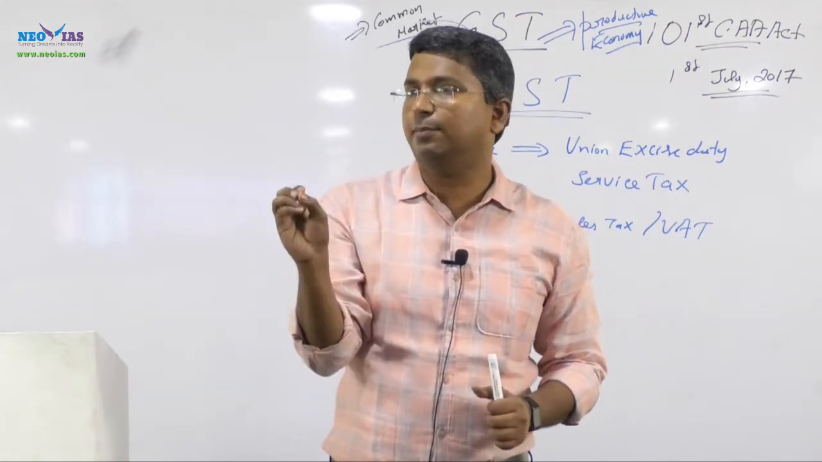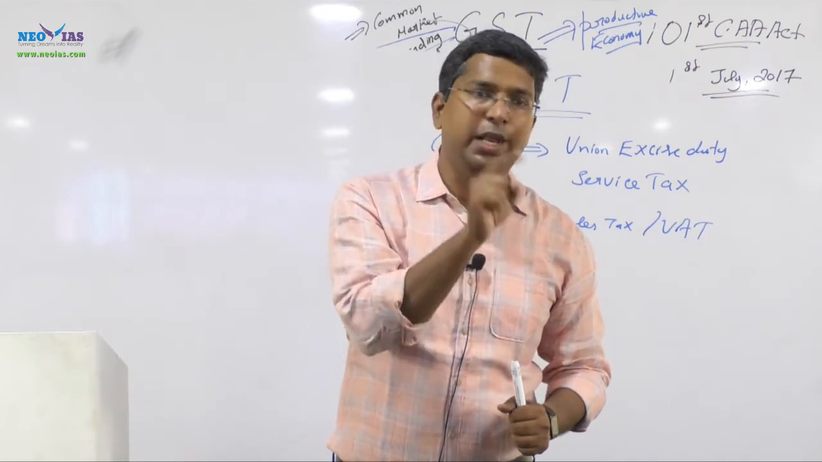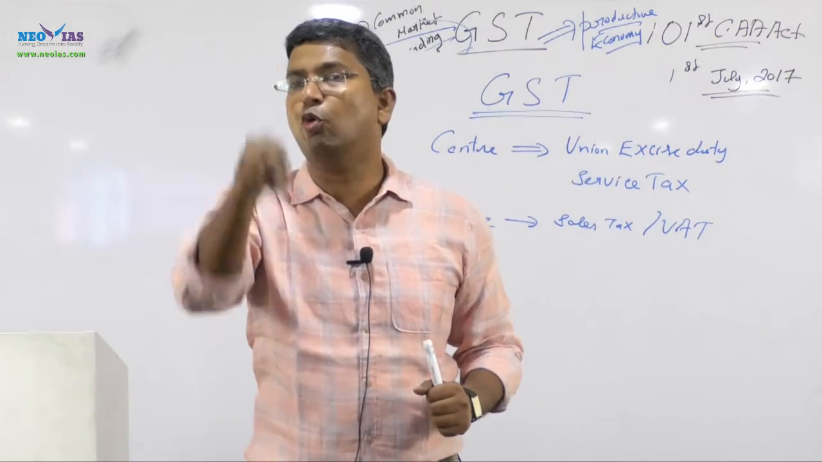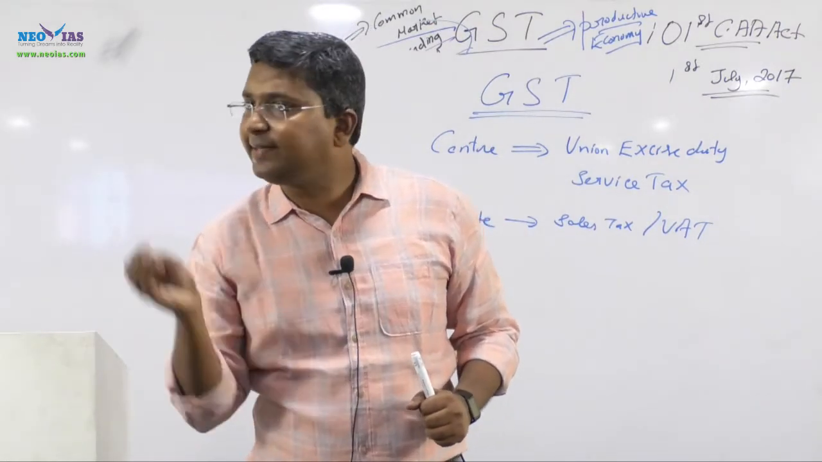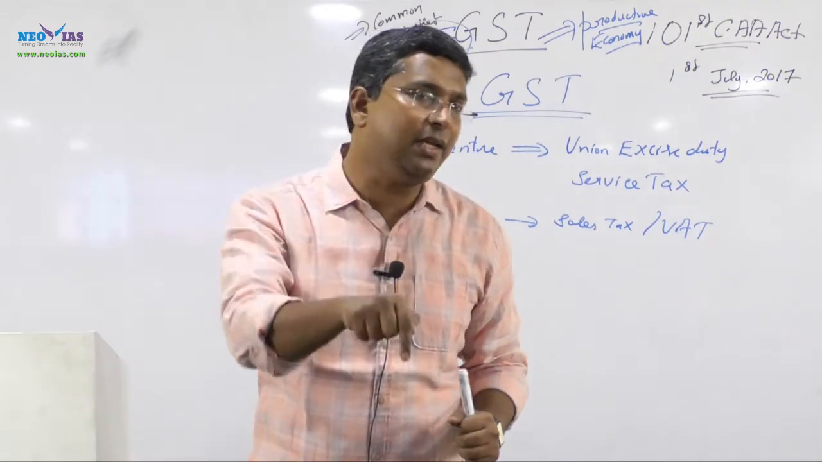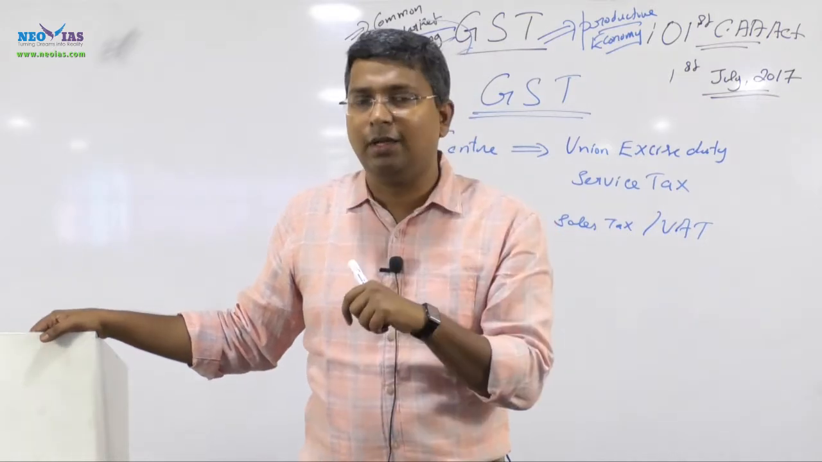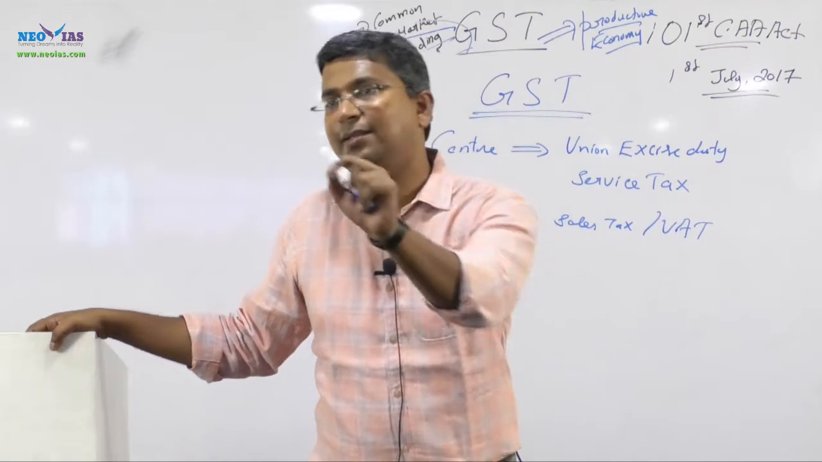It's very simple. See the items in the list. If it is in the union list, only the center can levy or impose a tax. Levy means who can impose a tax? Only the center can impose the tax. And regarding sales tax, since it is in the state list, who can impose sales tax? State government. Now see, already there are these taxes in the union list, and these taxes in the state list.